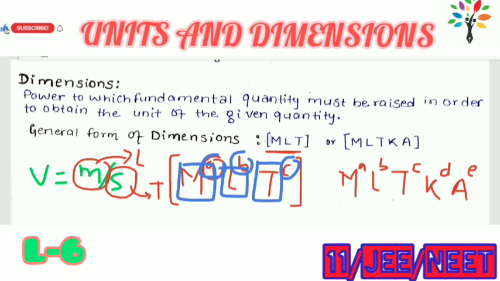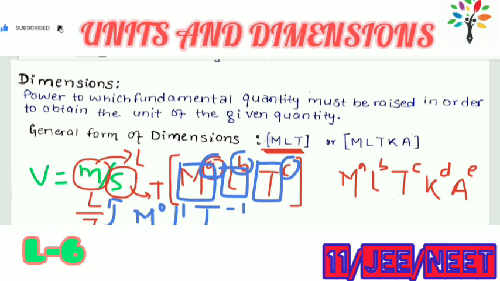So meter per second means L by T. M is missing and the general form is MLT, so we can write it as M0. L is 1, so L1, and T, if we move it upward, will be T minus 1. So this is the general form of a dimension.